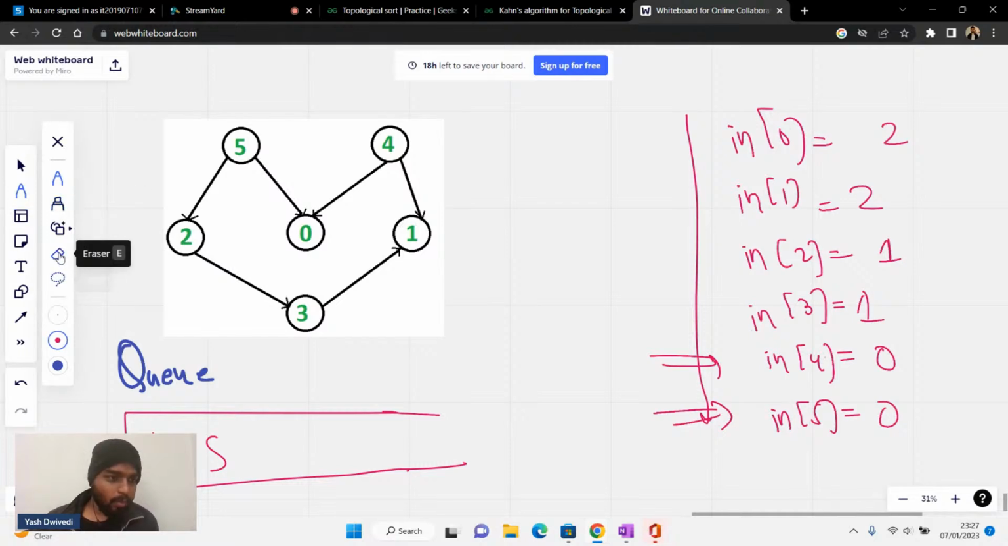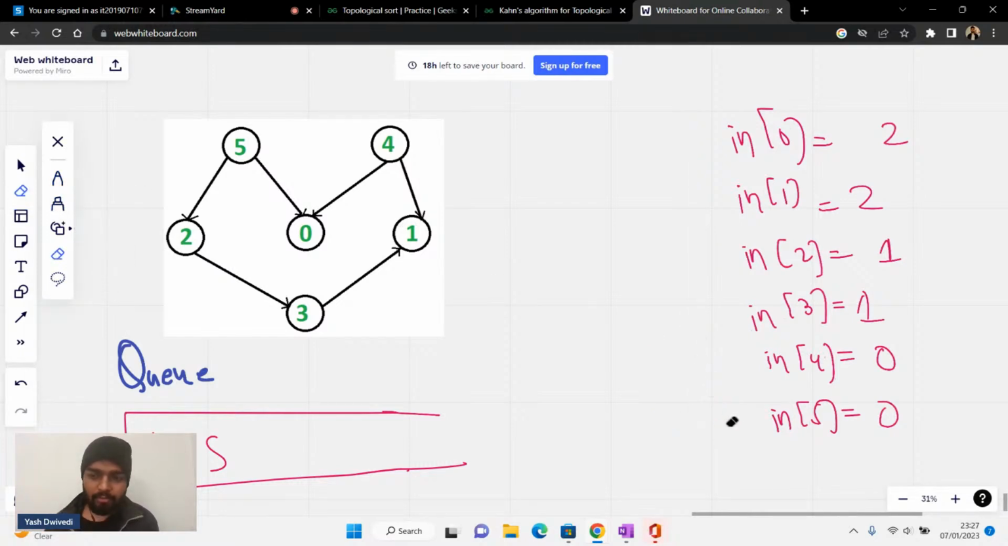Now after that, I'll take the front node out. What's the front node? Can I say that the front node is nothing but 4? So inside my answer, I'll say, okay, let's pick this node 4, and I'll pop it out from the queue.